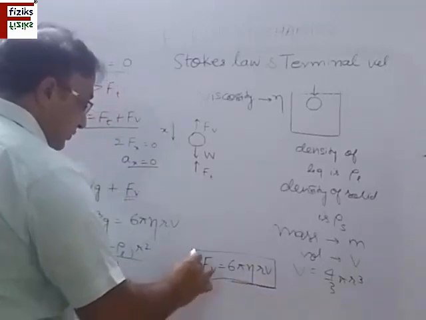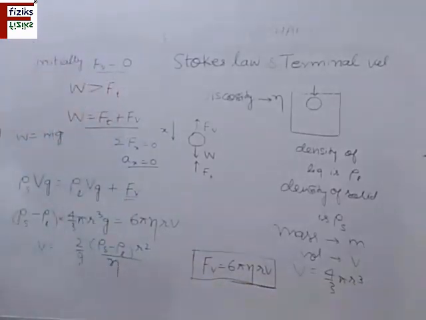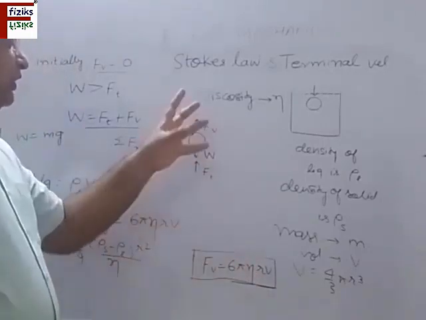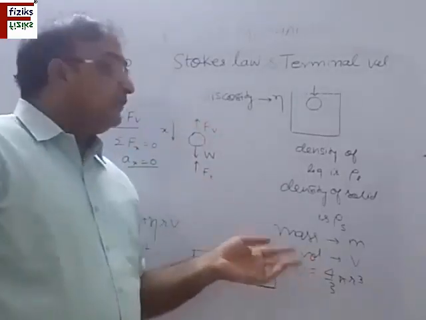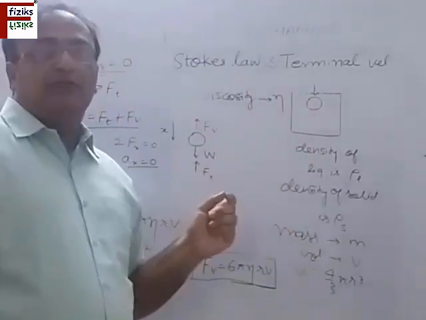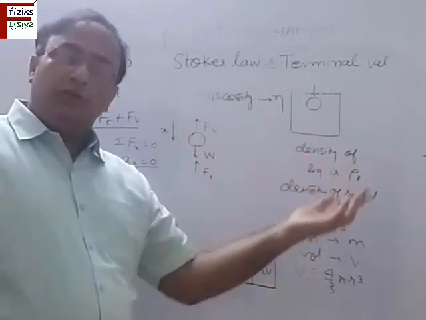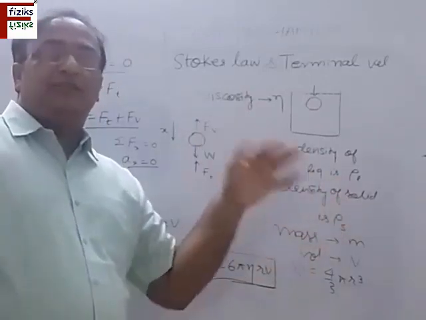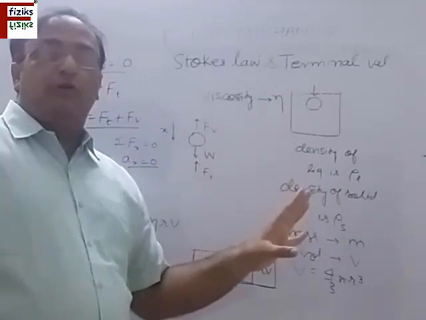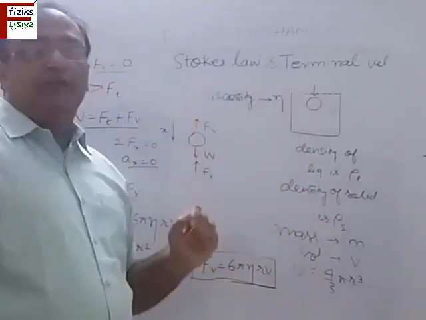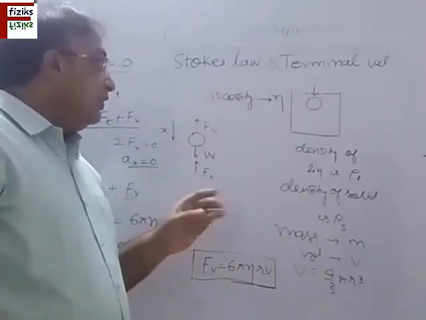The viscous force or viscous drag on the body is given by 6 pi eta r v. Eta is the viscosity coefficient of the fluid, and it depends upon the radius of this object. Actually, we have taken here the simplified version. We have taken this to be a spherical or symmetrical object. There are also non-symmetrical objects, and this law is applicable to them also, but the analysis is a bit difficult and beyond the scope of discussion as far as the syllabus is concerned. So we have taken a symmetrical object like a ball.